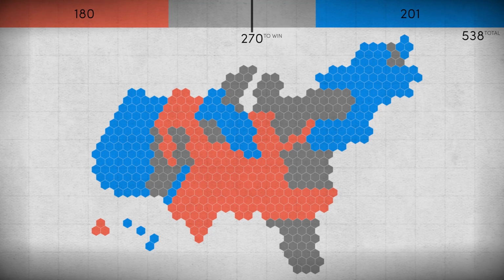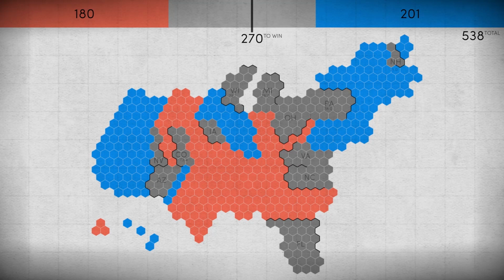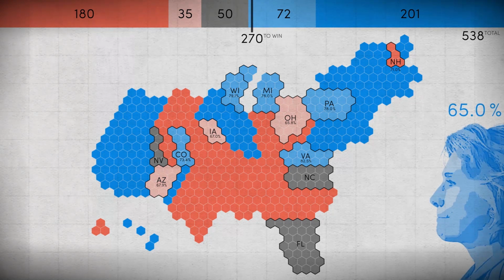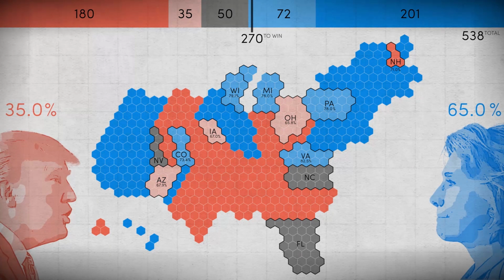What actually determines the outcome of presidential elections are the swing states. These vary between election years, and there's usually some disagreement on which states qualify, but here are the likely swing states for the 2016 election. Light blue lean Democrat, light red lean Republican, and grey are 50-50. There are multiple paths to victory for each candidate, and the odds clearly favour Hillary Clinton, but a victory for Donald Trump is absolutely possible.